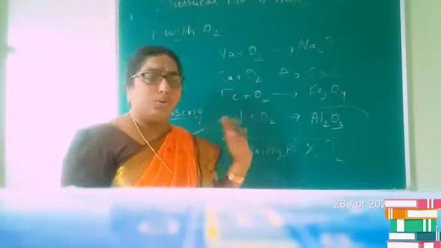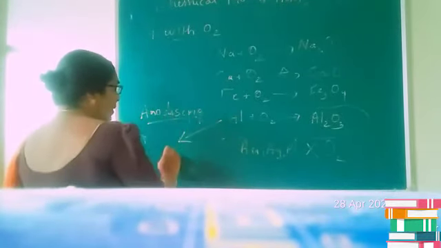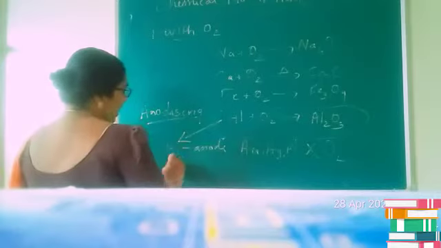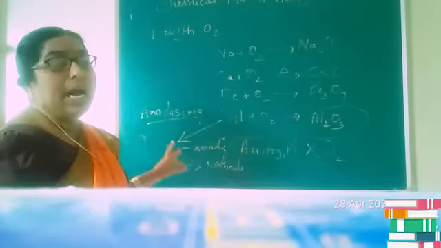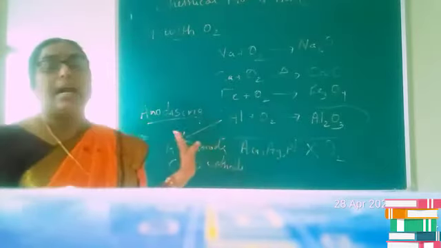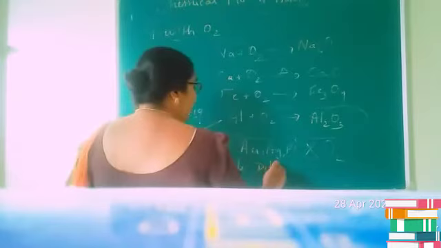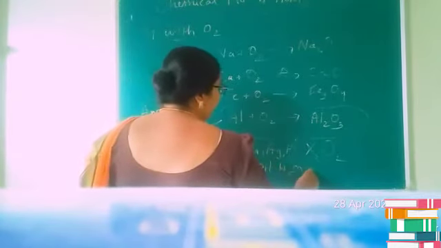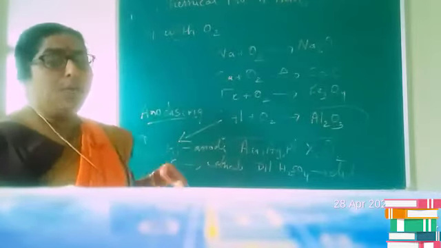Let us see how this process goes on. In anodizing we use aluminium as the anode and carbon as the cathode, and we take dilute sulfuric acid as the electrolyte.